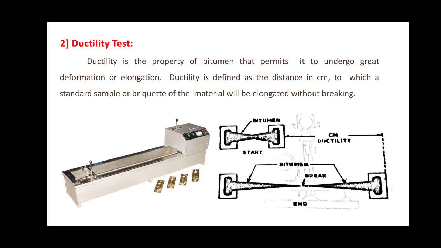least 10 mm, and the distance at which the bitumen thread of each specimen breaks is then recorded as its ductility value. So at the top we can see the initial condition of the bitumen, whereas when these clips are being stretched gradually, the bitumen starts to form a thin wire-like condition. Now at the point when this wire breaks, that particular point will be noted as the ductility value of the bitumen.